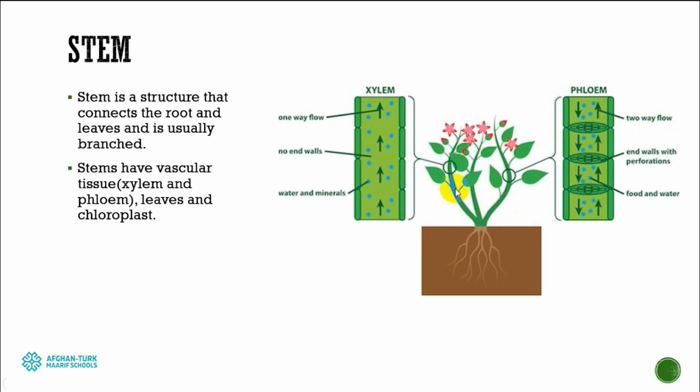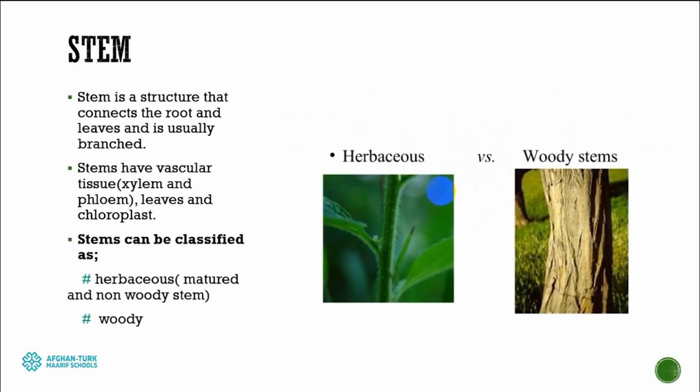It means if this leaf did the photosynthesis, phloem can pass that photosynthetic material to the root and also upward to the flowers. And there are also two types of stem, herbaceous and woody: the green stem and the woody stem.